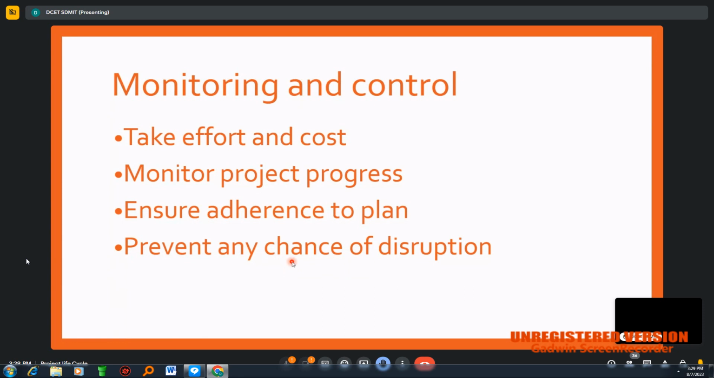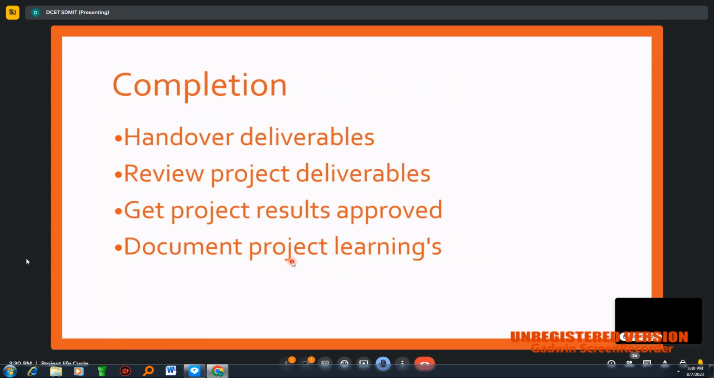And the next stage here is completion. In this completion stage, the first step is to hand over deliverables. As I told you, if it is a mobile manufacturing company, the deliverable is a mobile. If it is a construction company, the deliverable is a building. Likewise, different industries carry out different projects and accordingly they have different deliverables.